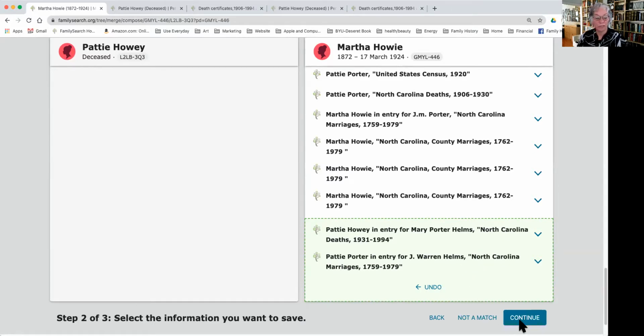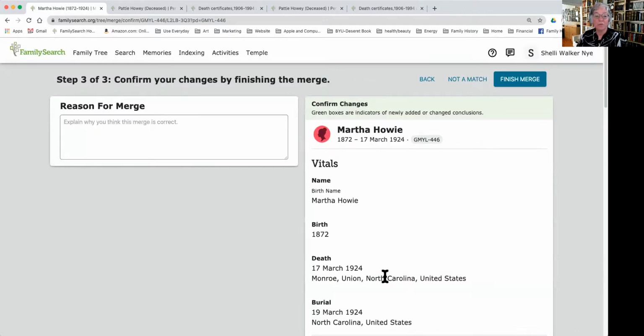We're saying, yes, we want to continue. And so now we need to have a reason for the merge. It's moved everything over onto the right side. And we can say duplicate relationship. And Martha was the birth name, and Patty was the nickname. Mary A is the same as Mary Alice. So that gives us enough information to know that we can go ahead and finish our merge.